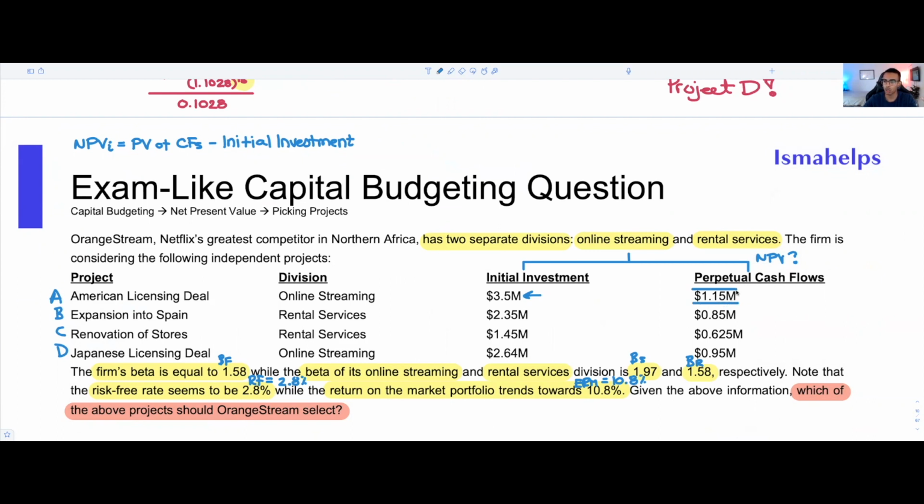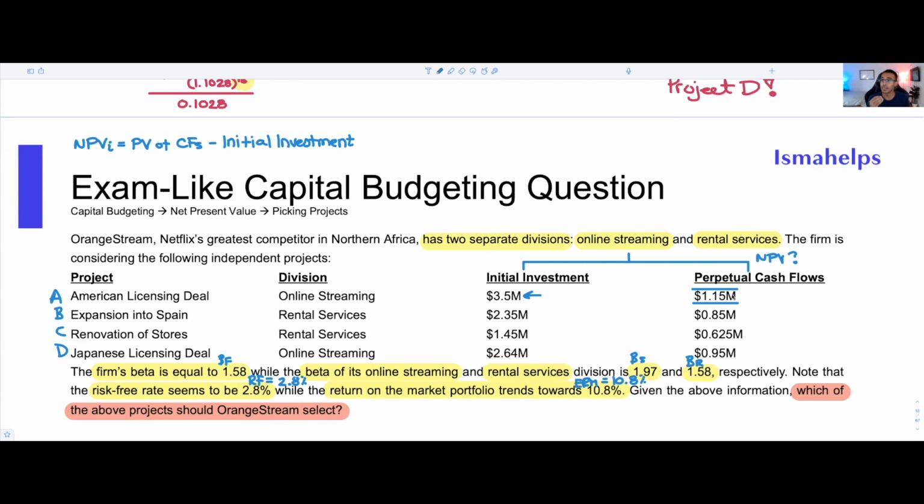Now, because we're dealing with perpetual cash flows, and remember under the chapter of time value of money, we know that if something is an indefinite set of cash flows that are occurring at a constant dollar figure, we know that we're going to use a normal perpetuity formula. So the classic payment over K formula, okay? Sorry that I'm butchering my words. I guess I'm losing my speech.